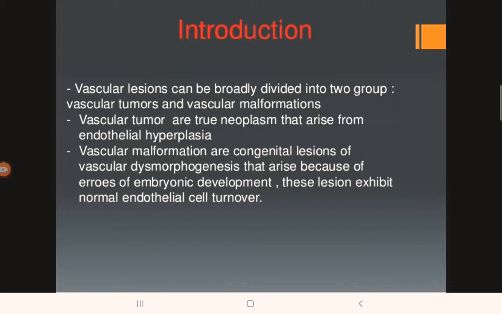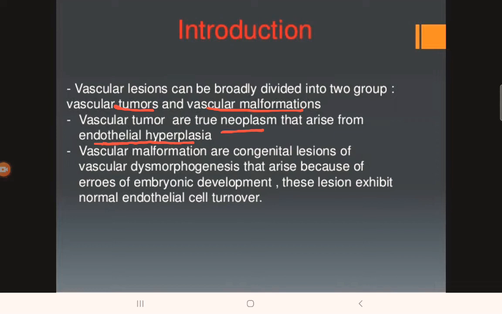They are the vascular tumors and the vascular malformations. These two terms are completely different. So you have to understand what are vascular tumors and what are vascular malformations. As the name suggests, vascular tumors are true neoplasms and they arise from endothelial hyperplasia. We know that endothelium is the layer that lines the blood vessels. So if there is hyperplasia of the endothelium, that will lead to the formation of a neoplasm. That is known as vascular tumor.